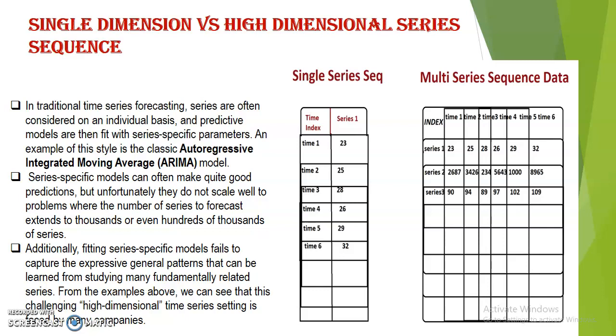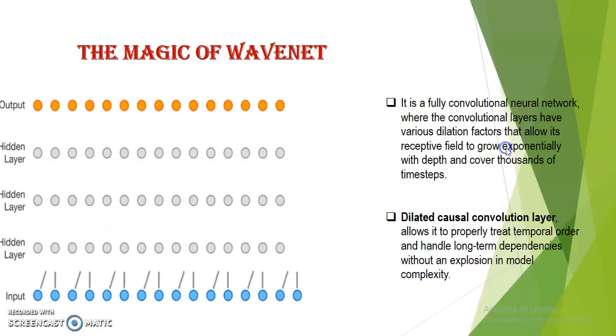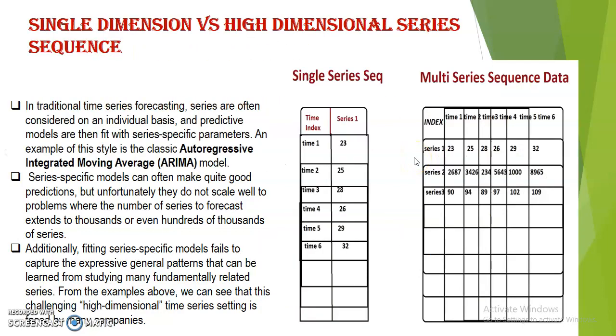How will you do that? Suppose series 1 is my product 1, then product 2, product 3, and you have to predict for each series, each product. We have a daily count listed here for series 1, and for series 2 we have this, and for product 3 we have this. So we have to predict for the next time interval.